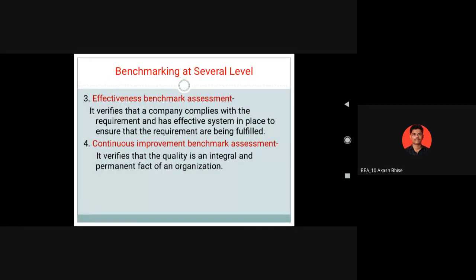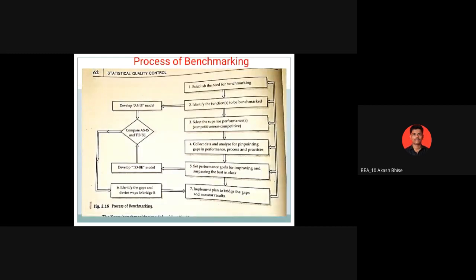The next level is effective benchmark assessment. It verifies that the company complies with the requirements and has an effective system in place to ensure the requirements are being fulfilled. Then continuous improvement benchmark assessment. The last level verifies that quality is an integral and permanent fact of an organization. So these are the levels of the benchmarking process.